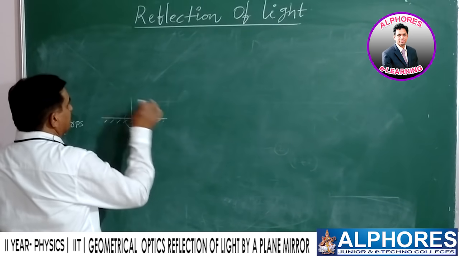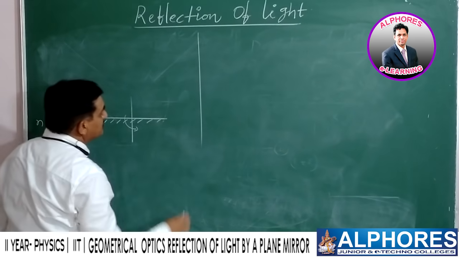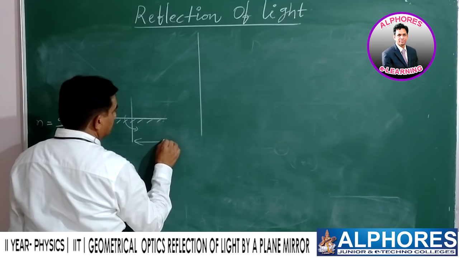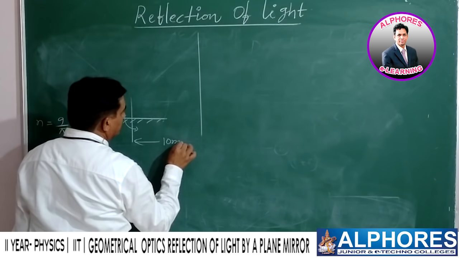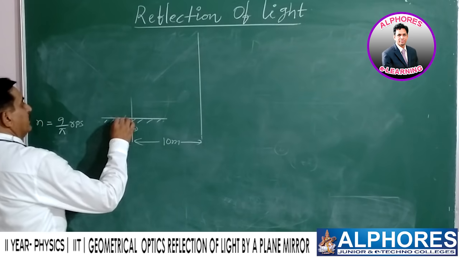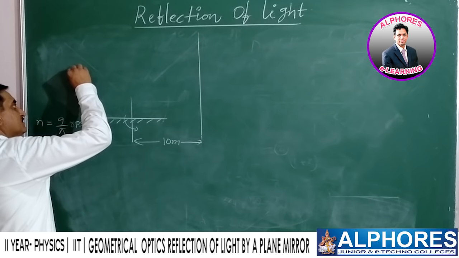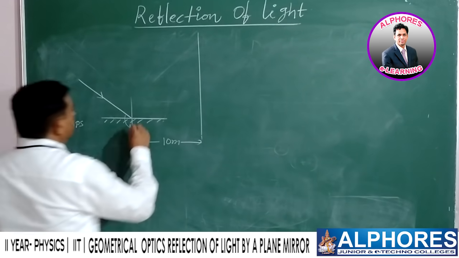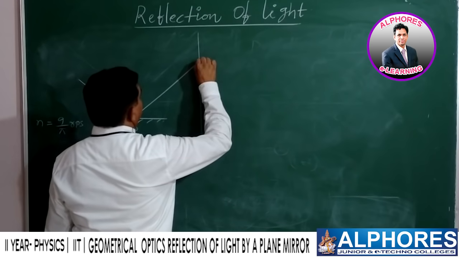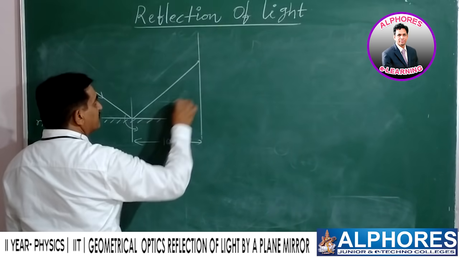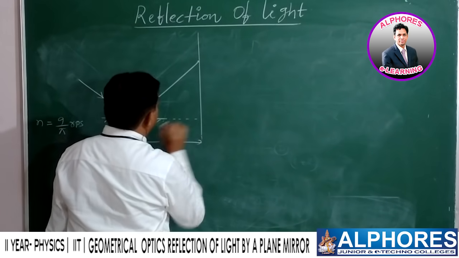This axis is at a fixed distance from the vertical wall, say 10 meters from the wall. A ray of light is incident on this plane mirror. After reflection, the light spot falls on the wall.